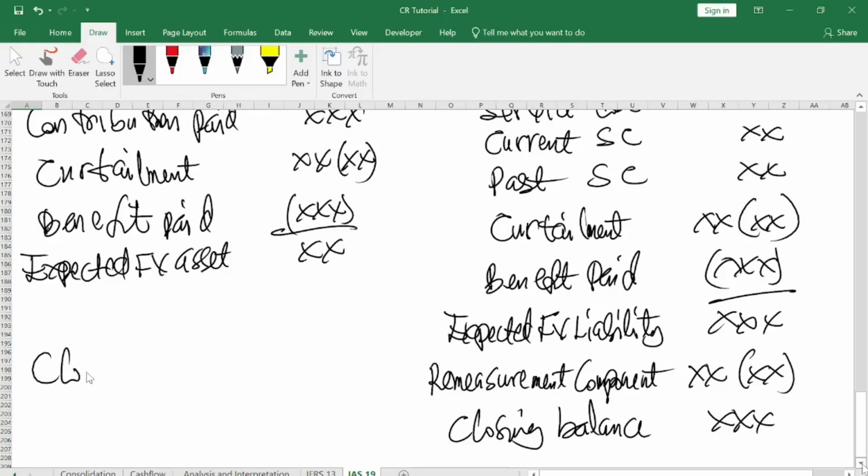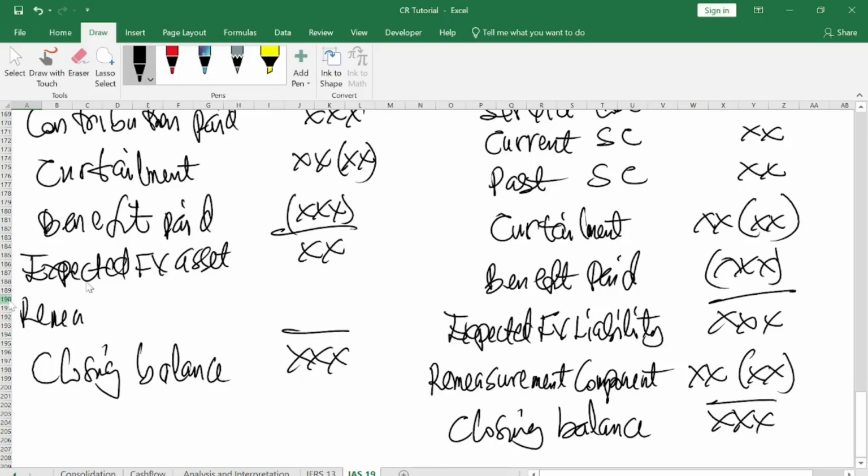Then you also have your closing balance, and the difference between the two will also give you the remeasurement component. It can be positive, it can be negative.